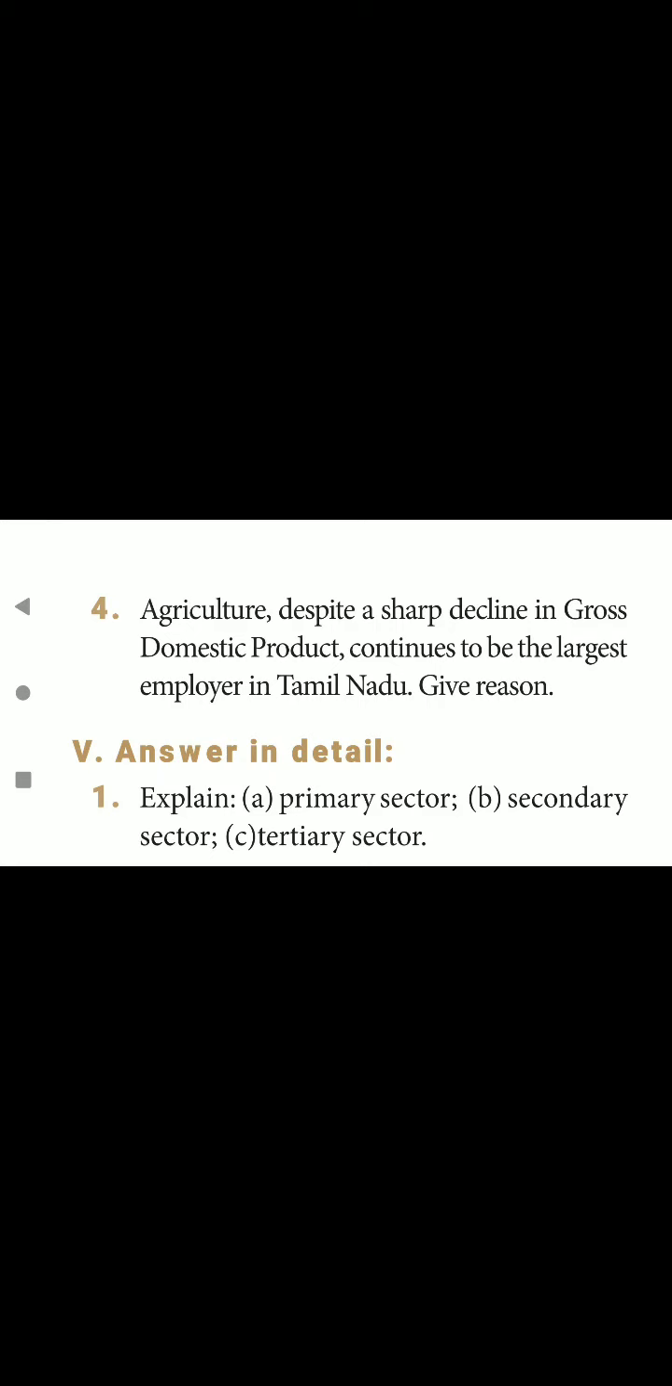That is page number 4, page number 295. Under the heading Employment Trends in Tamil Nadu. Agriculture, despite a sharp decline in gross domestic product, continues to be the largest employer in Tamil Nadu. This is because the non-agricultural sectors are yet to generate enough employment to affect a shift of labor force.